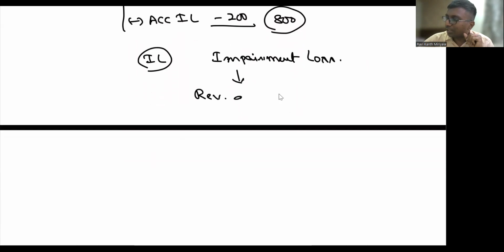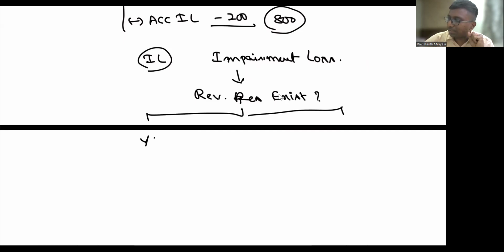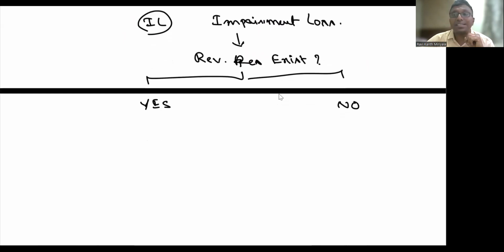I say revaluation reserve exists. Do you have revaluation reserve in the balance sheet? For this, what is your answer, my dear? The answer is yes, or the answer is no. If you say yes, revaluation reserve is there. If you have revaluation reserve, impairment loss should not be transferred to P&L. What are you supposed to record? Revaluation reserve account debit to accumulated impairment loss account. Like this, you are supposed to do it. You are supposed to reduce the revaluation reserve rather than charging it to the profit and loss statement.